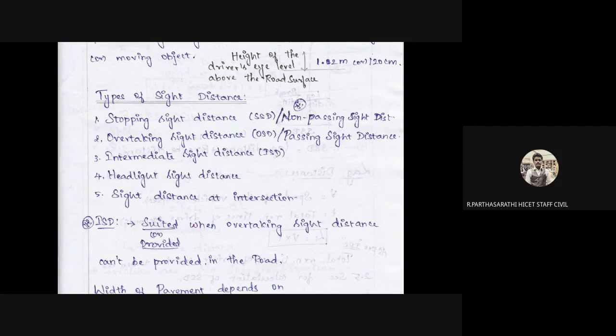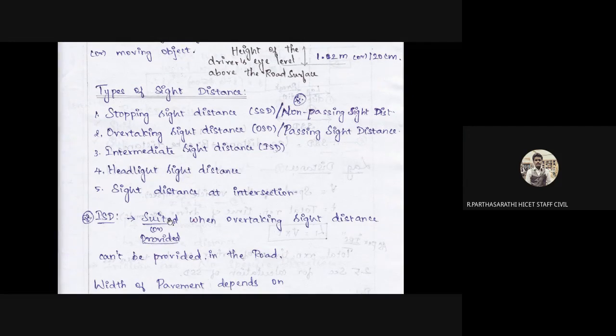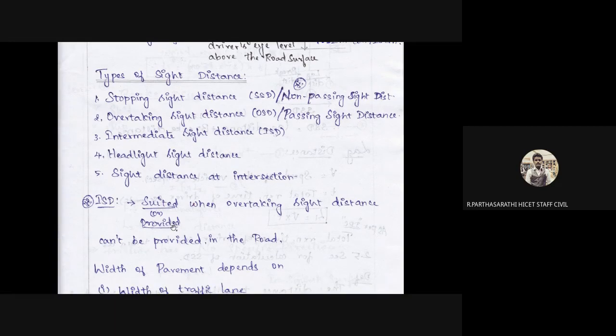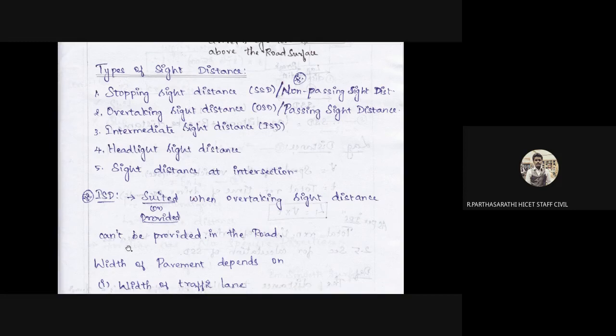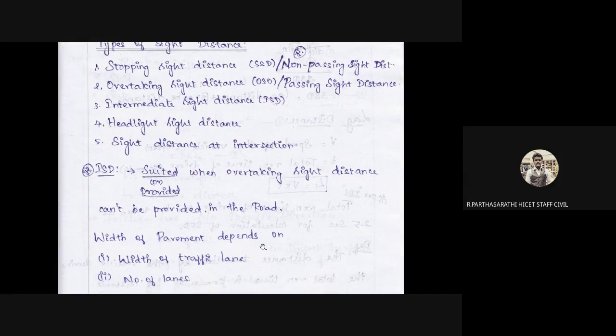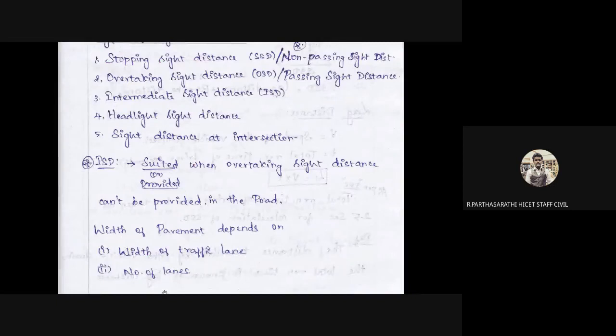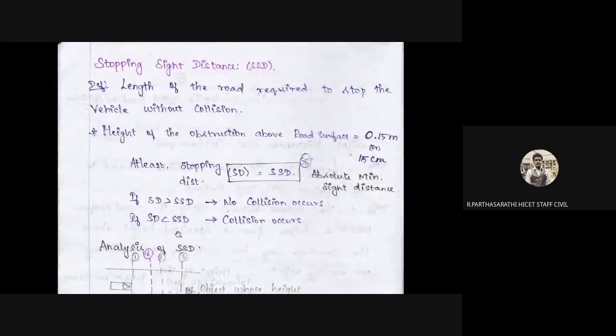So ISD is shorter than the overtaking sight distance. The width of the pavement depends on the traffic, mainly the number of lanes. The sight distance depends upon the stopping sight distance, SSD, which is the length of road required to stop the vehicle without collision.